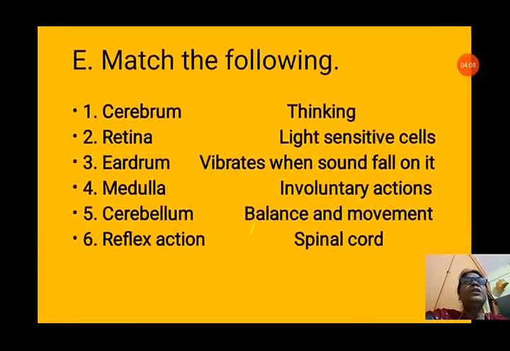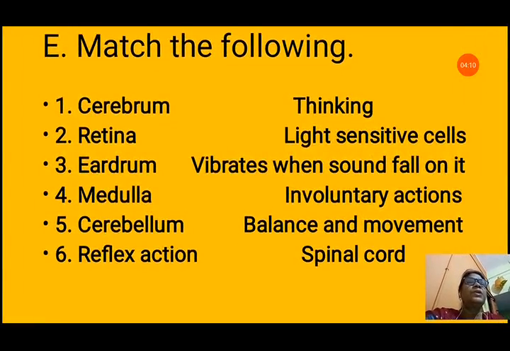Now question number E is match the following. So we will see, first number is cerebrum. Cerebrum helps us in thinking, so we will match it with thinking. Retina. Retina is the light sensitive cells at the backside of the eye, on which the images are formed. So it is retina.